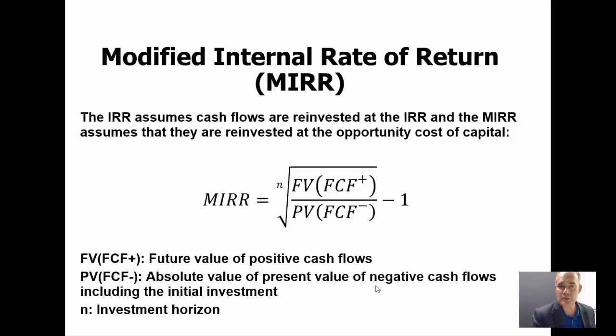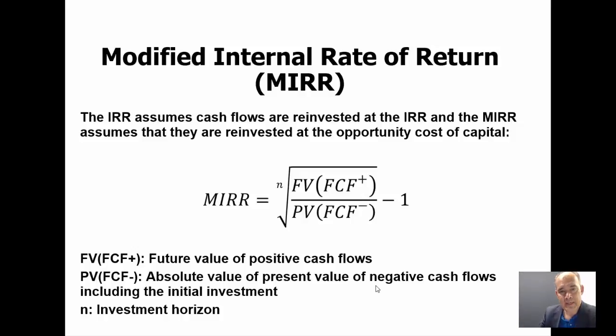A better assumption is that instead of keeping this free cash flow, you put it back into the company or into your investment in such a way that you expect to earn the opportunity cost of capital. And this is the modified internal rate of return. The modified internal rate of return gives you the project's total return you could earn by assuming that the free cash flows you get from the project are put back into the company at the opportunity cost of capital.